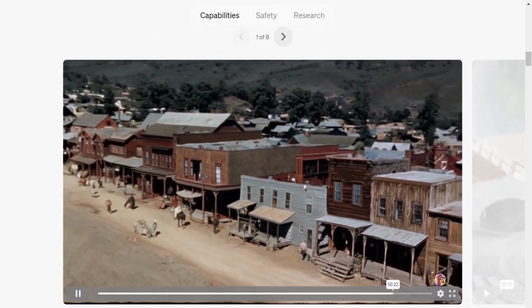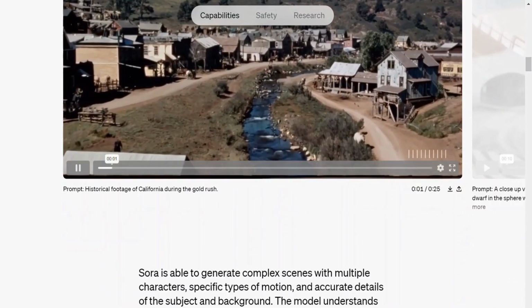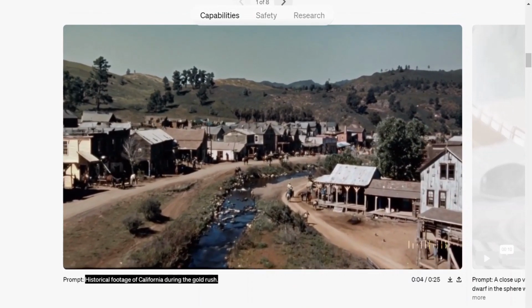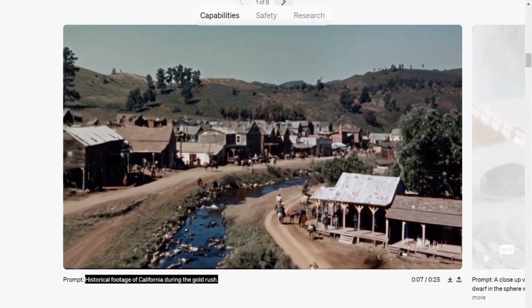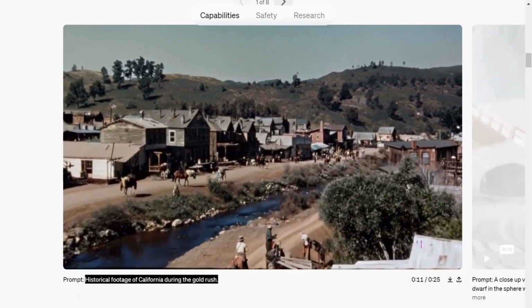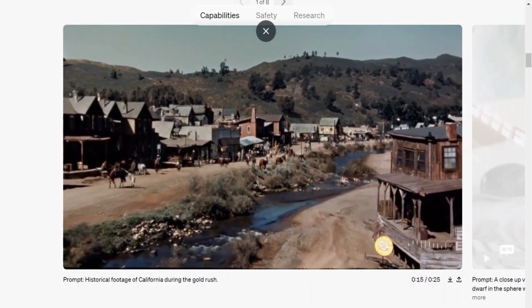Let me show you some more examples. Look at this video. This video looks like vintage video, isn't it? Yes, it is. The prompt that they have provided to this video is the historical footage of California during gold rush. Amazing how realistic this video is. This video actually looks like they shot it in the 19th century, isn't it?